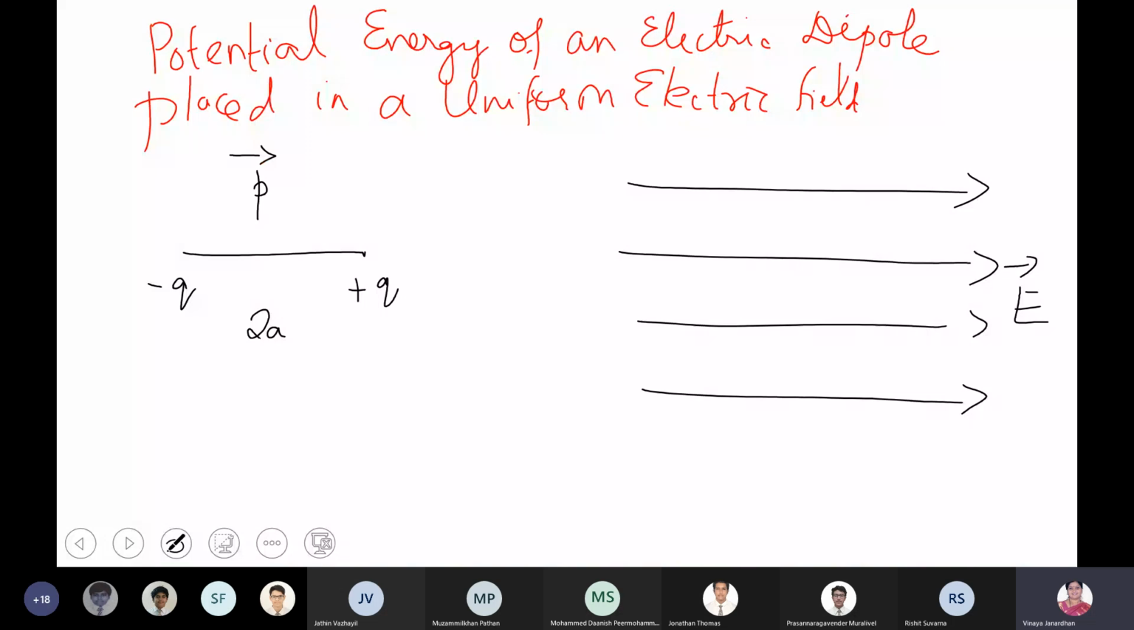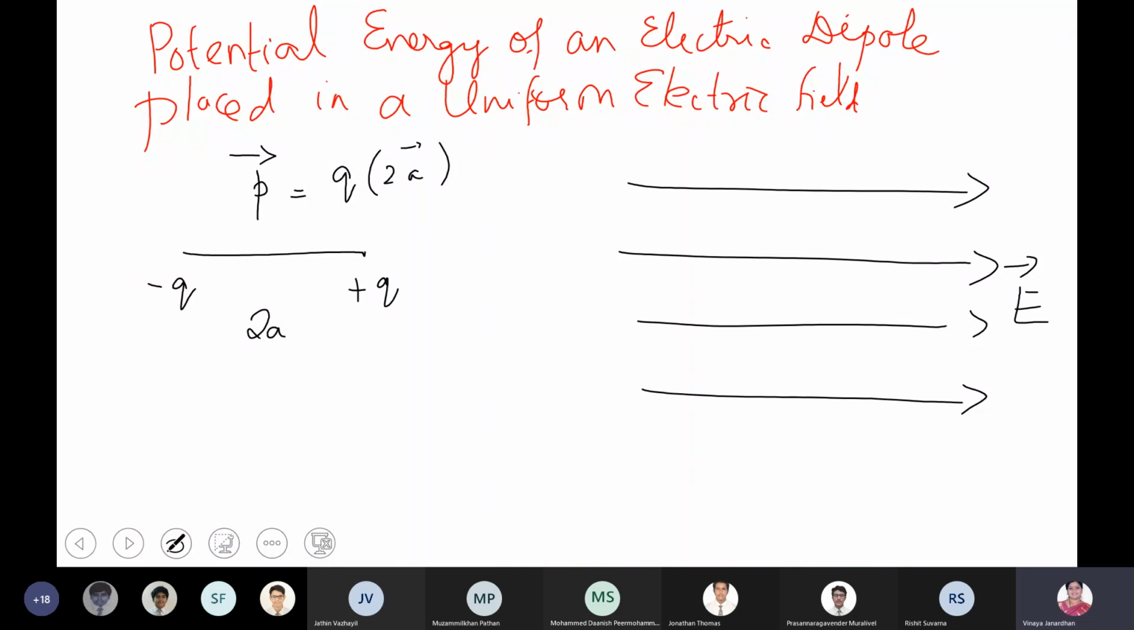Now, why is this a vector quantity? Because you measure the electric dipole moment from minus q to plus q. That is why 2a vector. 2a is the distance between both the charges, but you start from minus q and end at plus q. So your p vector will have the direction of the 2a vector. Is that clear, boys? So this is a dipole.